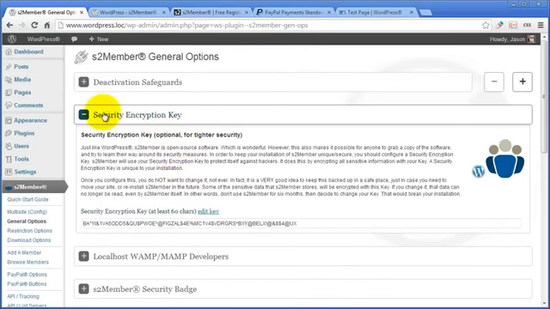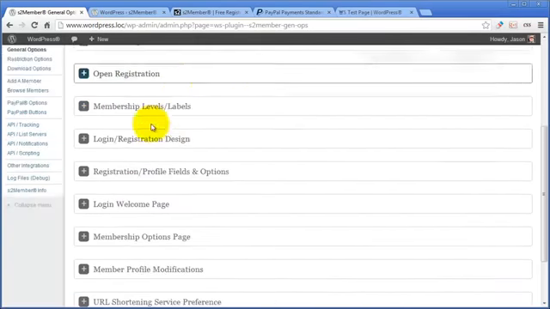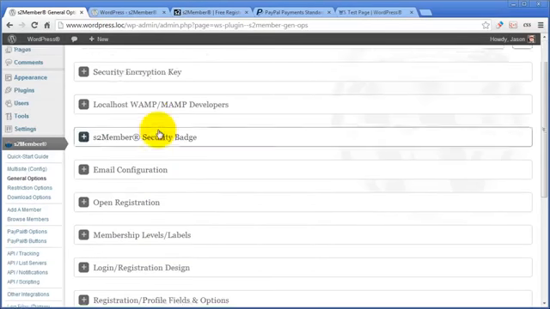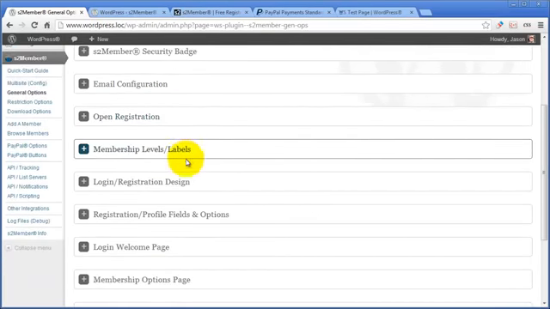Just relax. Give it a security encryption key and then skip everything else. S2Member is a mature plugin. It's been around for a while, and so a lot of the stuff that you're seeing is features that you might want two months from now, but maybe they're confusing right now.